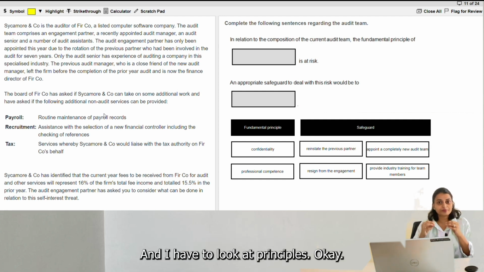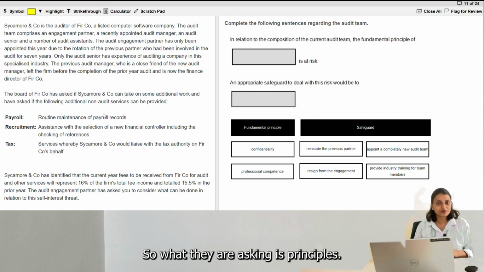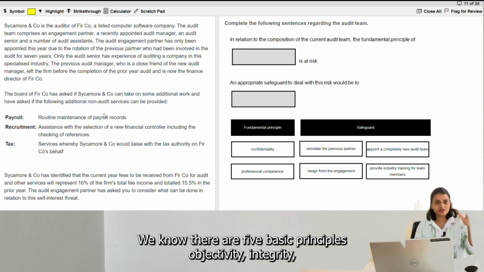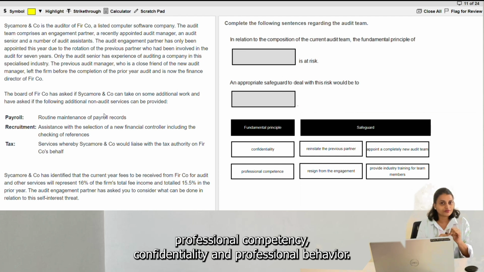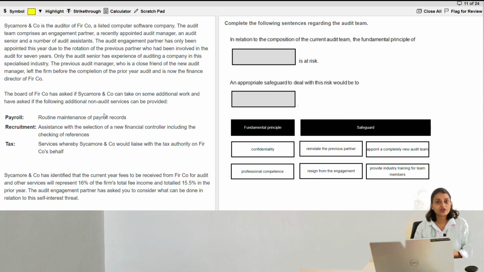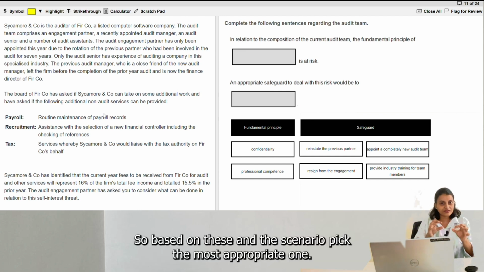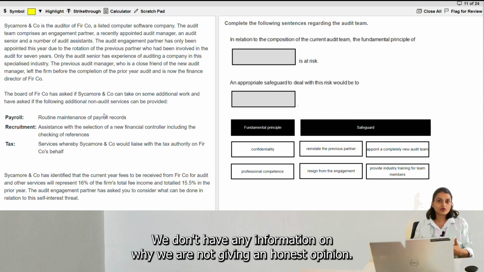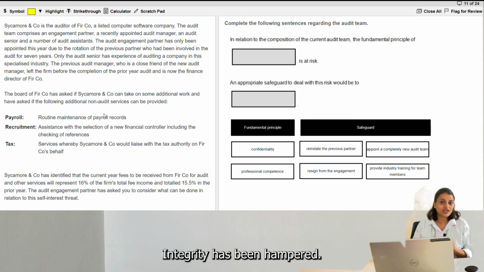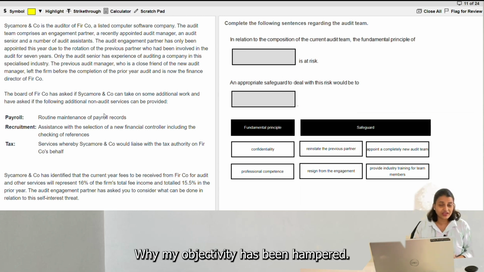Now when I have to look at principles, what they are asking is principles. We know there are 5 basic principles: objectivity, integrity, professional competency, confidentiality and professional behavior. So based on these and the scenario, pick the most appropriate one. We don't have any information on why I am not giving an honest opinion, why my integrity has been hampered, why my objectivity has been hampered.